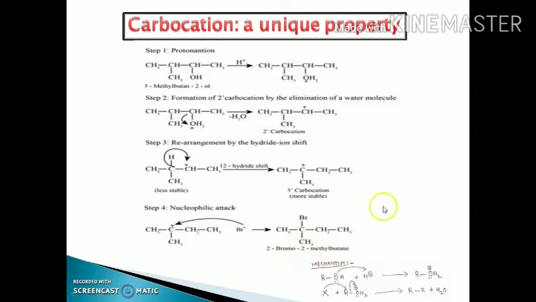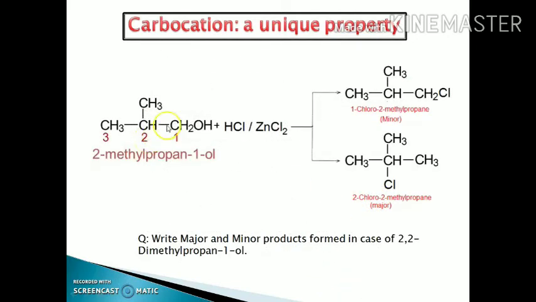instead of the 3-bromo-2-methyl butane. Another example is 2-methyl propan-1-ol.